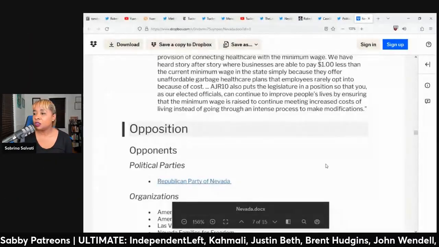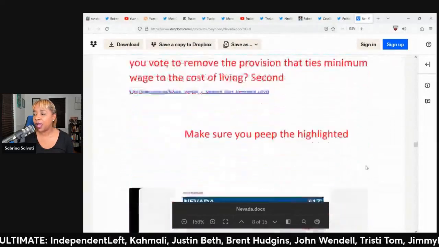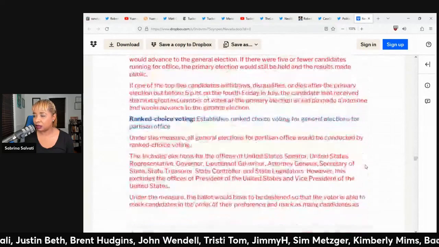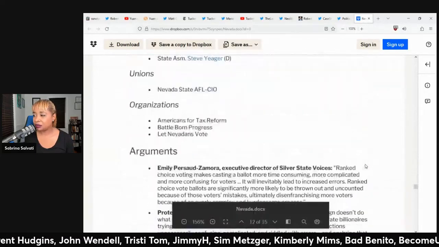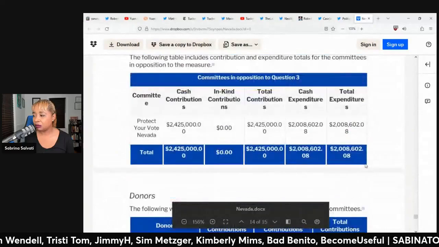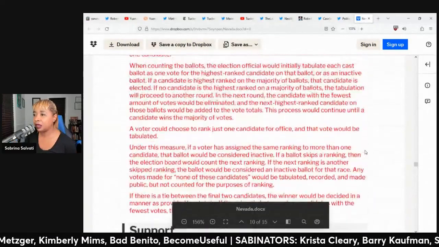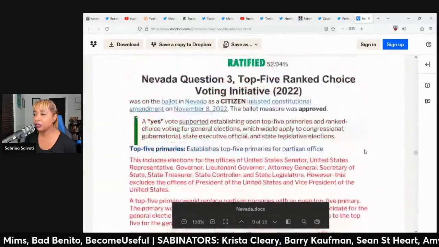Okay, let me finish up Nevada here. So the last question for Nevada ballot initiatives, make sure I'm at the right one. Is this the voting initiative one? Yes, it's the voting initiative one. All right, we're finishing up Nevada here. This is question number 3.